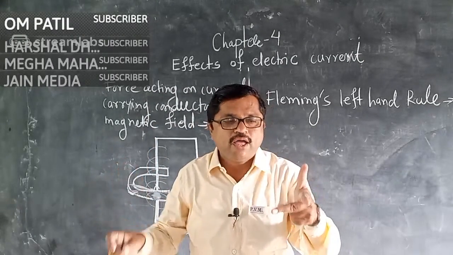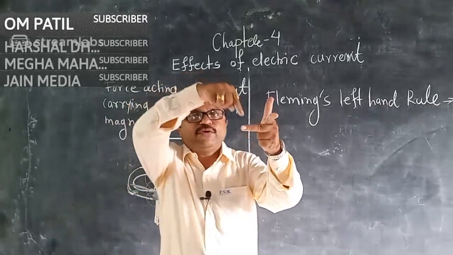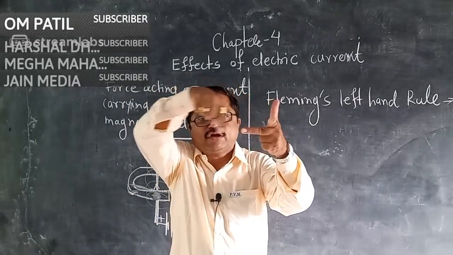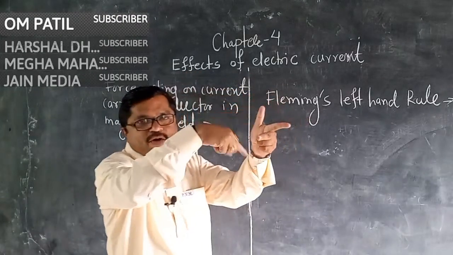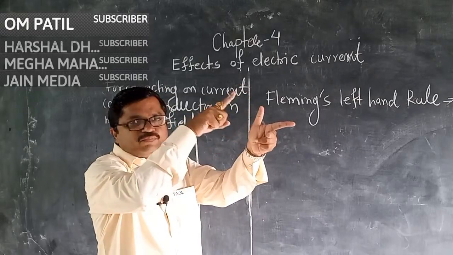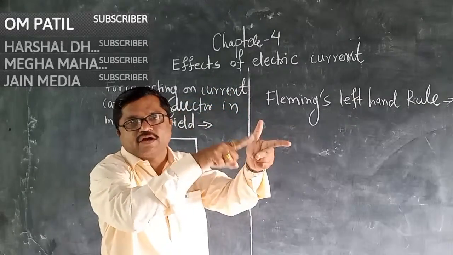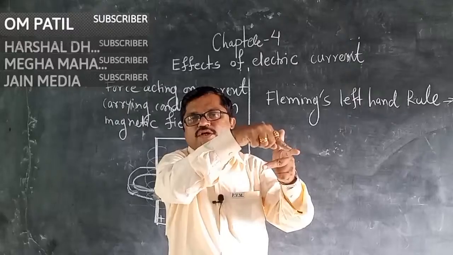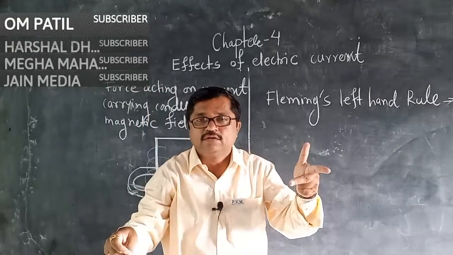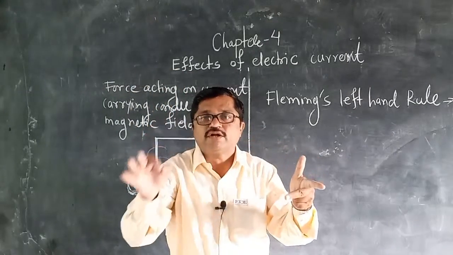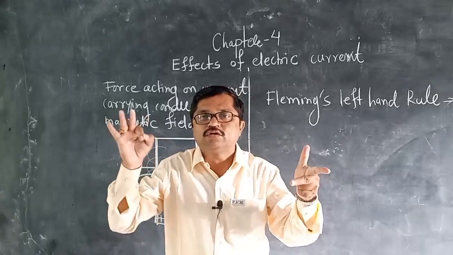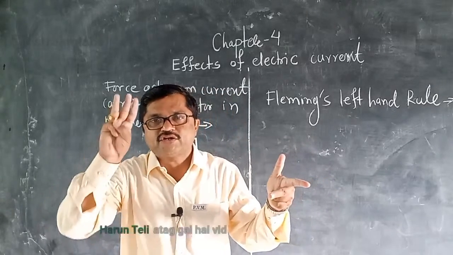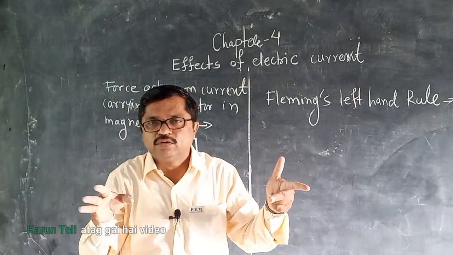And what is the law? These three fingers are perpendicular to each other. The middle finger shows the direction of electric current, the forefinger shows the direction of magnetic field, and the thumb denotes the direction of force acting on the conductor. Three directions we are checking with the help of the left hand rule.